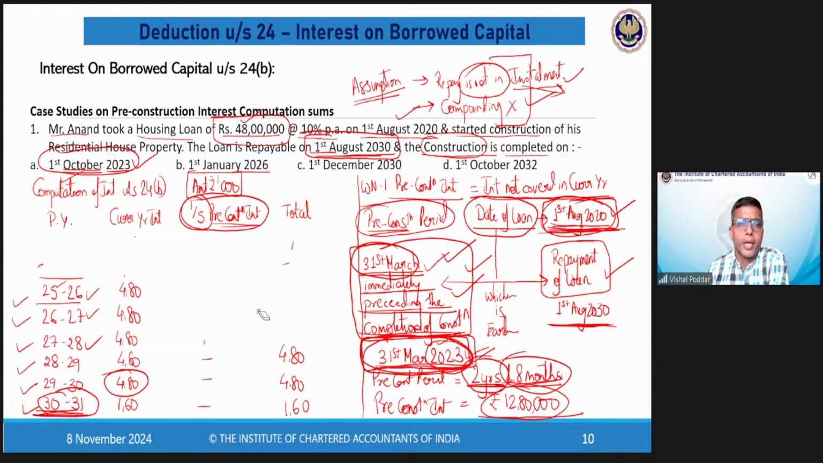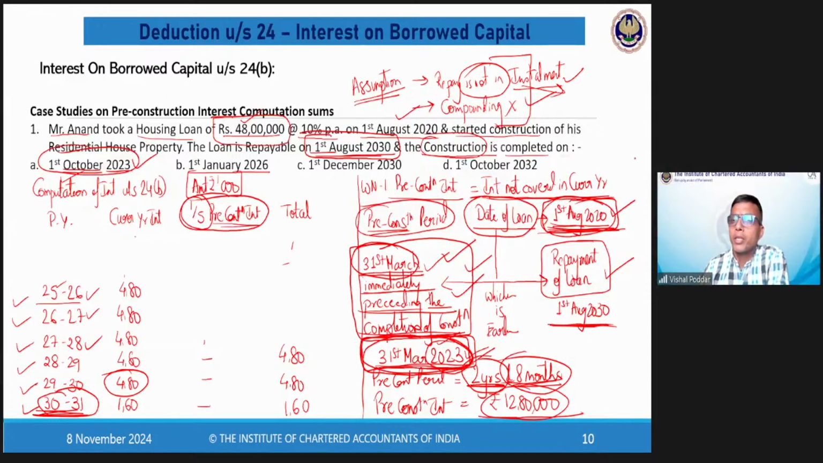Now, in this particular case, my deduction will start from which year? It will start from 25-26, which is the year of completion of my construction. Now, current year interest will start from 25-26 and it has to go minimum for 5 years. So it will be ending on 30-31, which is also the last year for the repayment of loan. I hope this is clear.